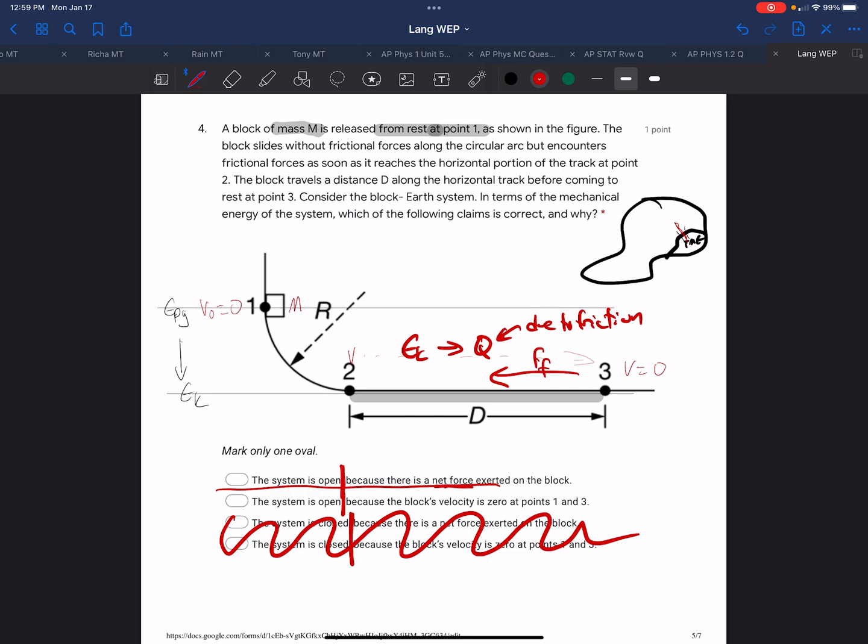Because the block's velocity is 0 at points 1 and 3. Well, this is a true statement, but it's not an explanation. It's not the cause. We might be able to invent a whole bunch of scenarios where the velocity is 0 at these points, but it doesn't explain why. So this one is out, and that leaves us the first choice.